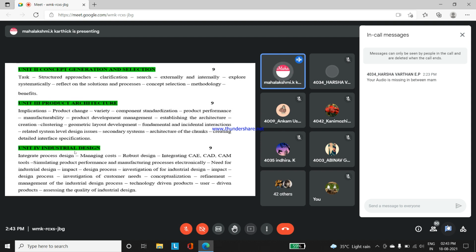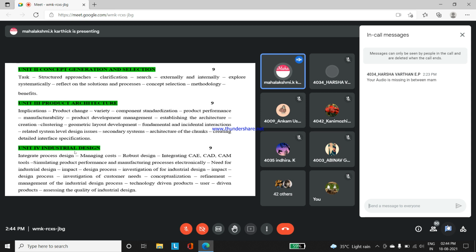Normally, if you take Apple, its structure, the thin display, its light weight, even the pixels of the display, it has its own uniqueness. So industrial design, when you see the particular symbol or logo, we can identify this company. So being a product designer, we have to focus on industrial design also.